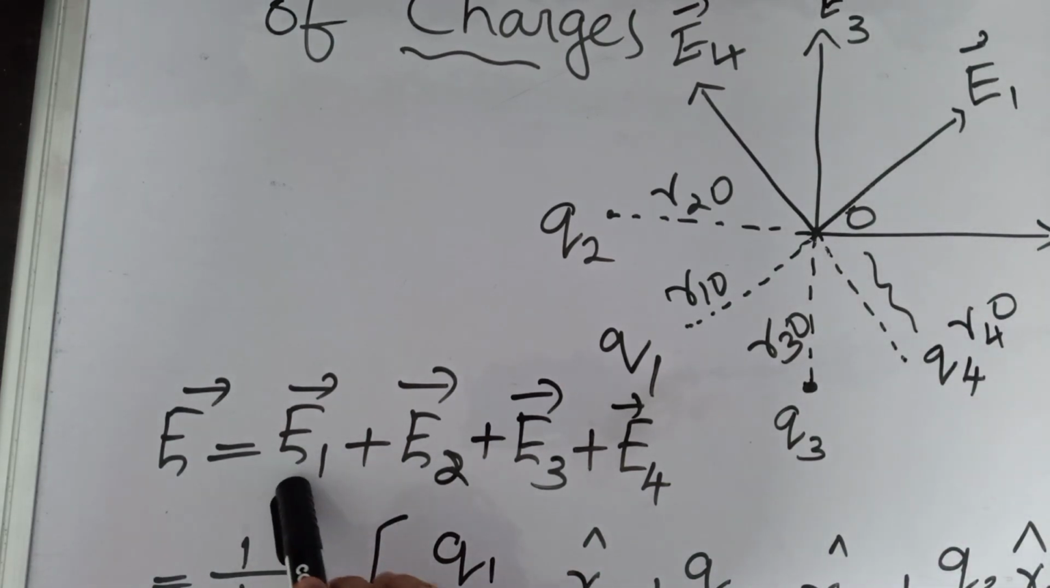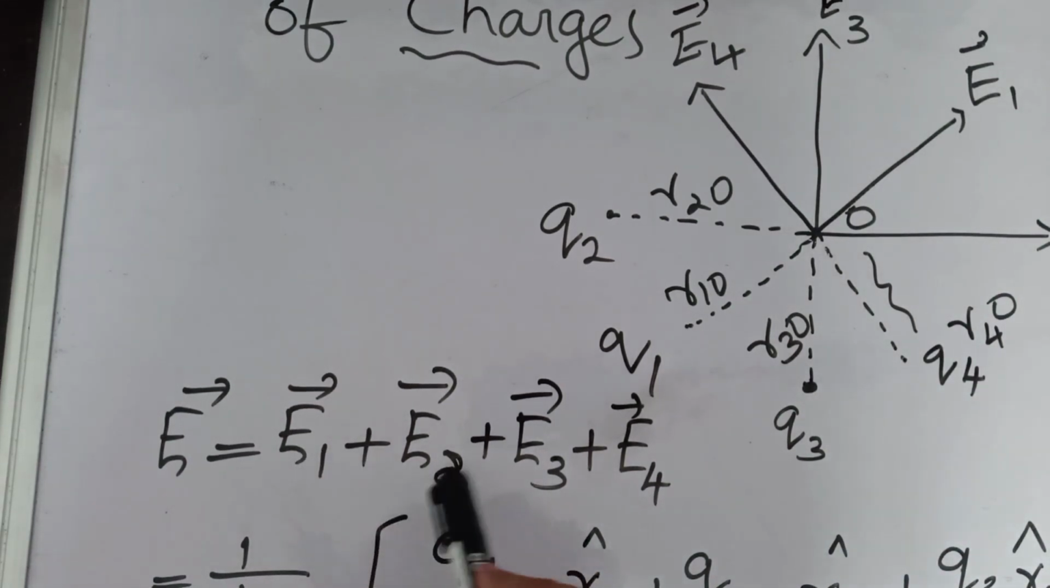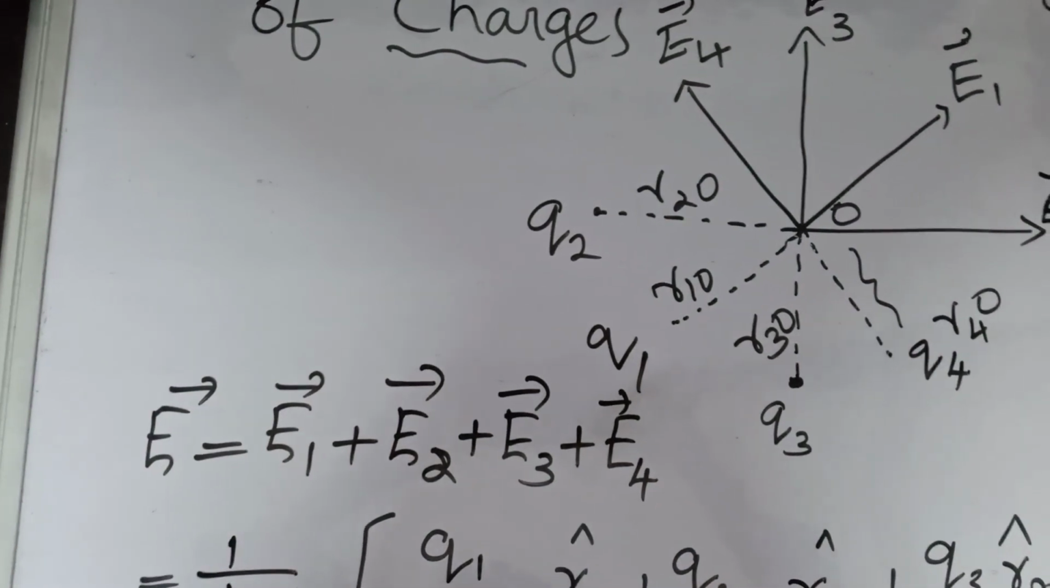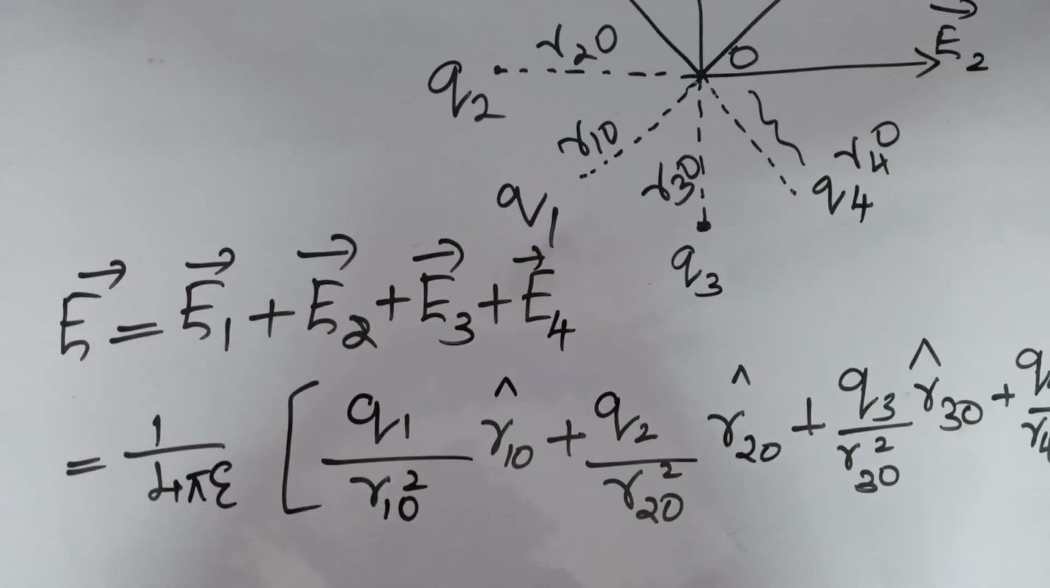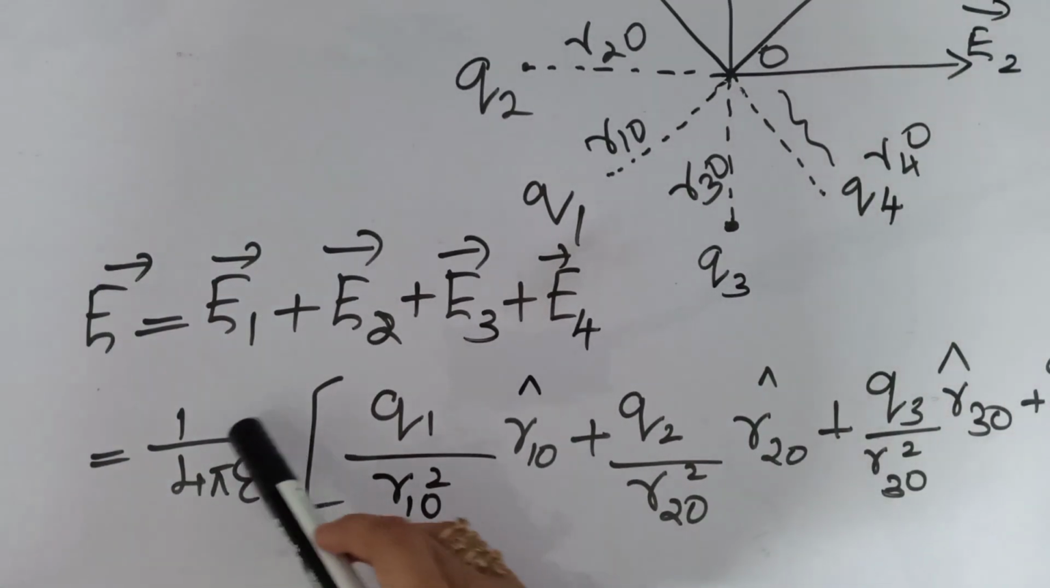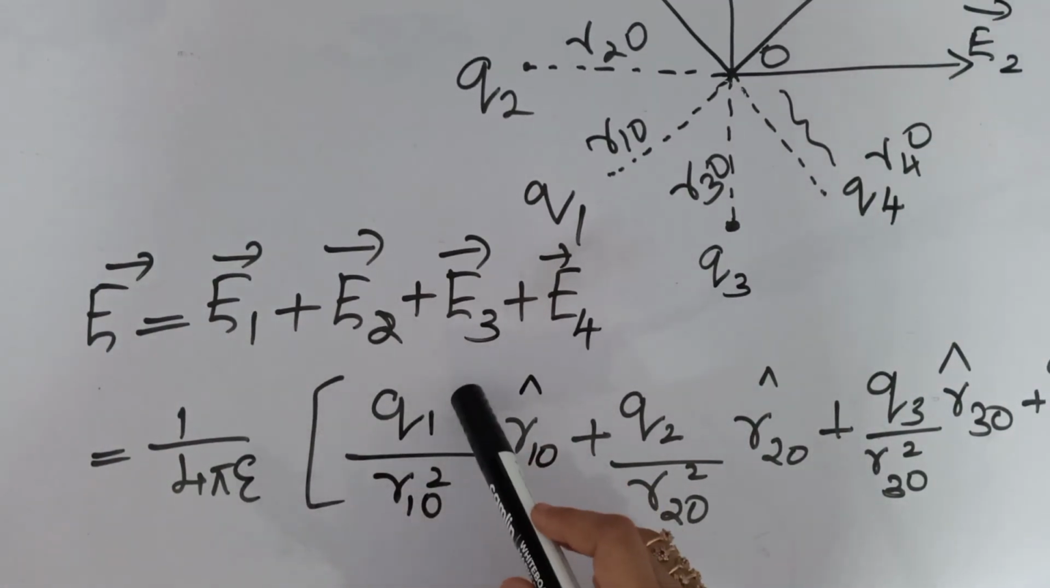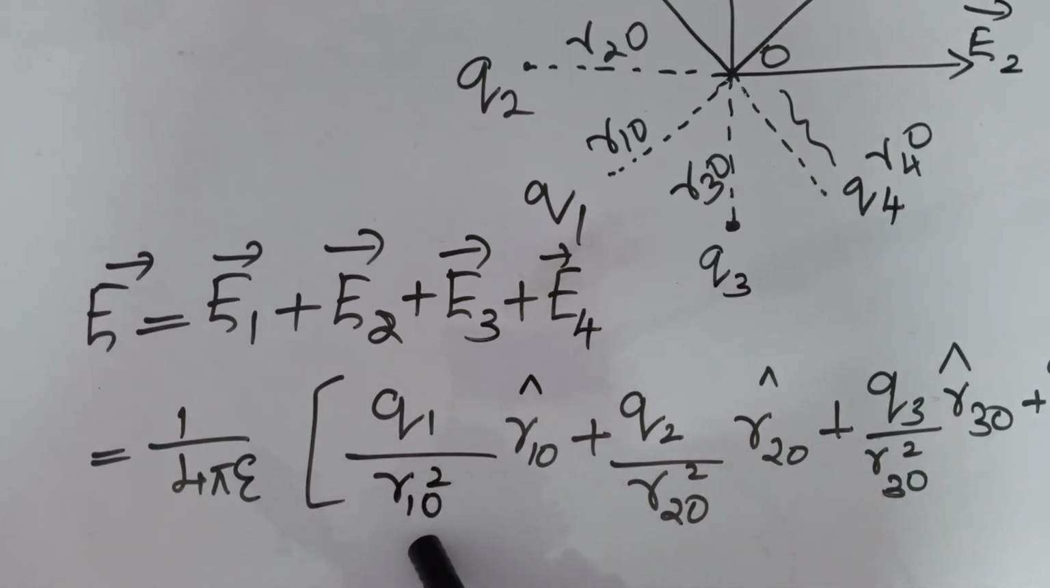So here we are finding the values of E1, E2, E3 and E4, then we can substitute. So what are we getting? E1 is 1 by 4 pi epsilon 0, then Q1 by R10 square, into R10 cap, because we have to take the vector sum.